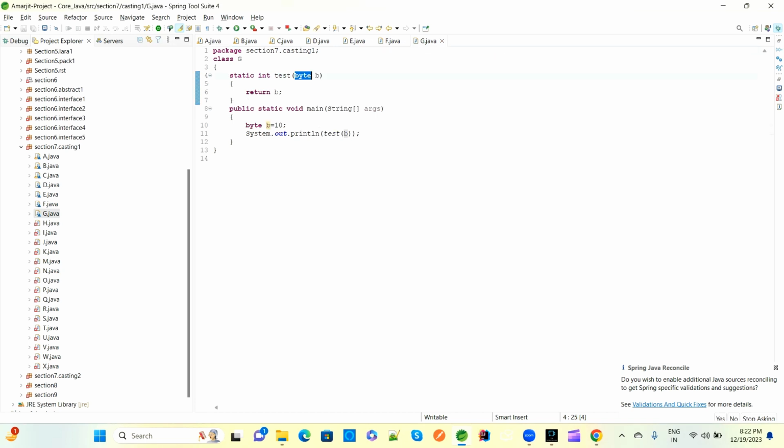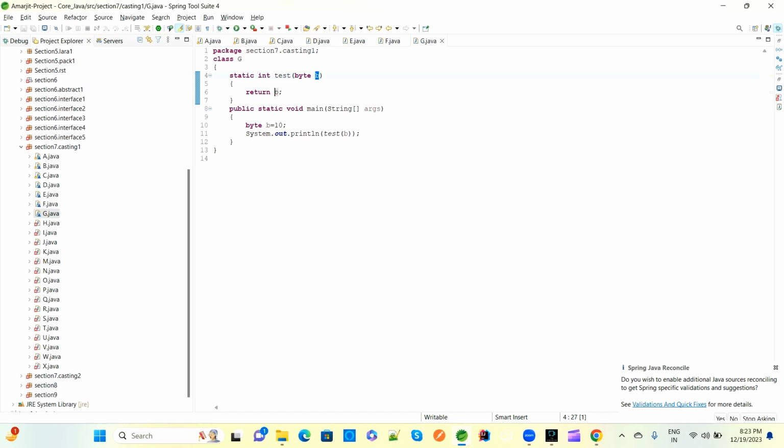If lower, then we need to provide it manually; we will see that later. So here we provide a byte 10 at line number 11, and the compiler will call this test method, and this 10 value is assigned to byte b. This b reference is assigned 10, and we also return b. So b has 10, and the output is 10, but this is byte.